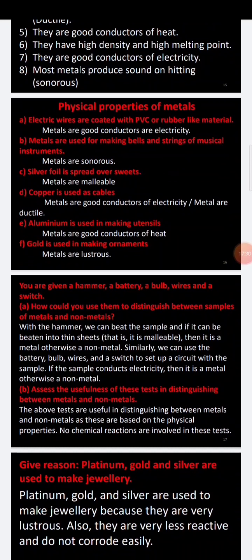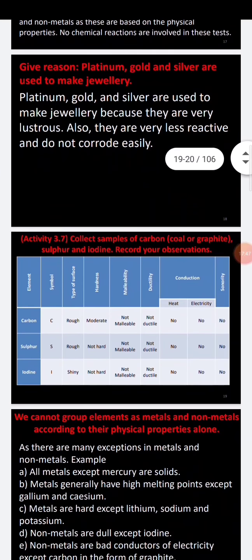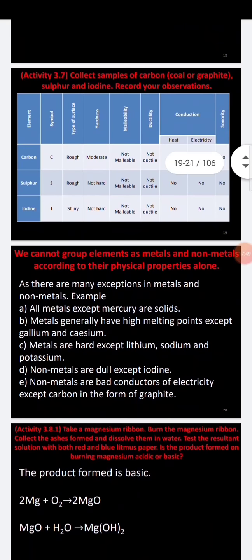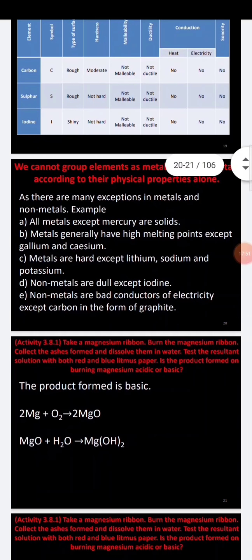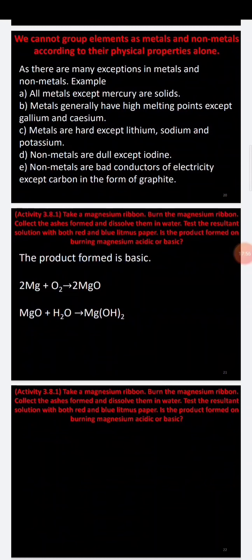So these are the physical properties of metals. Please go through them and study properly. But usually you have already studied them in the previous classes, so just memorize these physical properties of metals. Next, coming to the chemical properties of metals. Usually the chemical properties of metals are also asked in examinations.